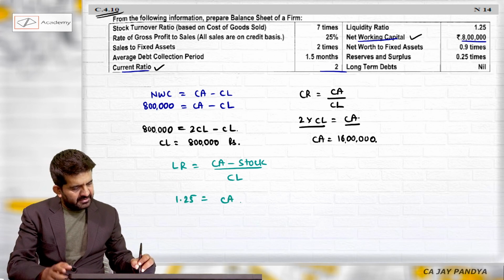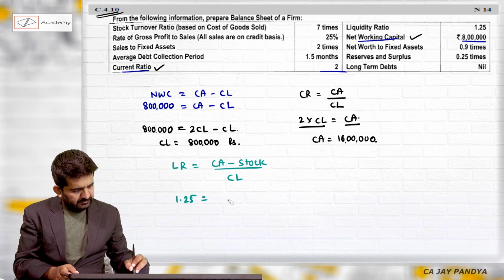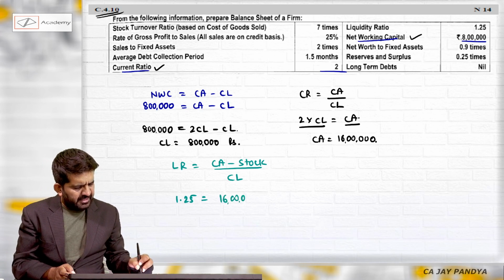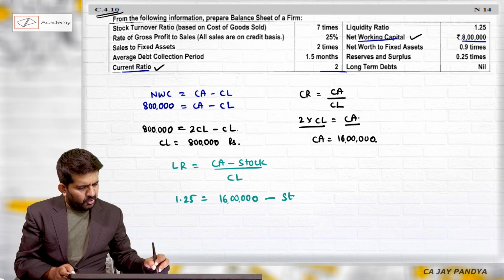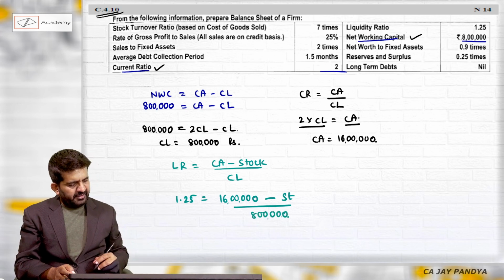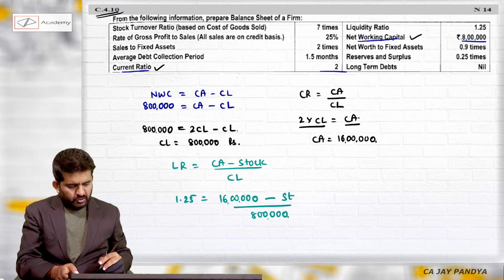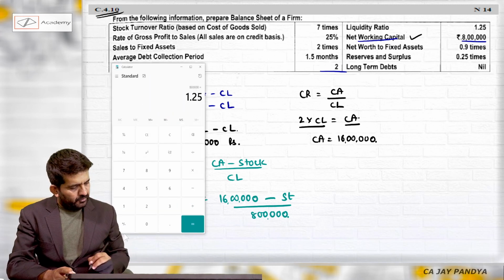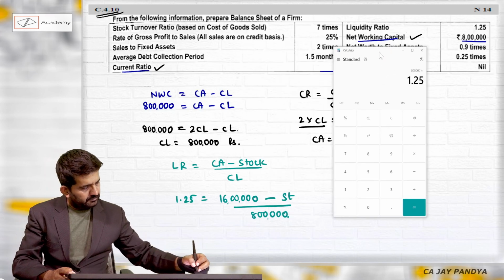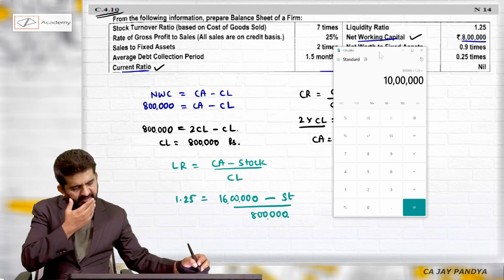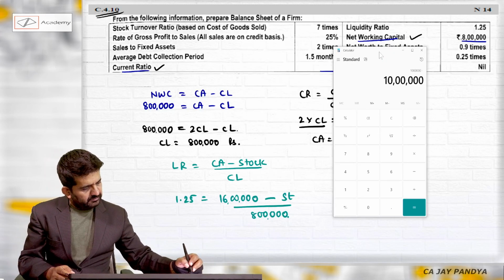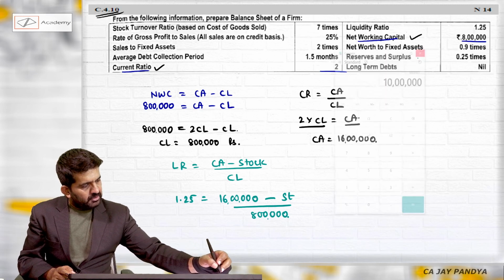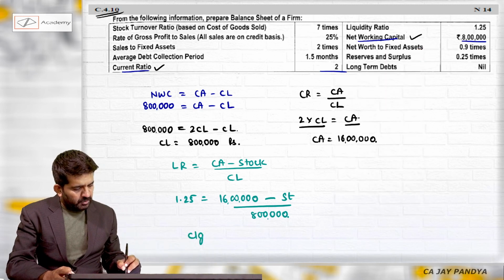Current assets 16 lakhs minus stock upon 8 lakh. So stock will be 8 lakh into 1.25, 10 lakhs. 16 lakhs minus 10 lakhs is 6 lakhs. So stock will be 6 lakhs. And this will be closing stock.